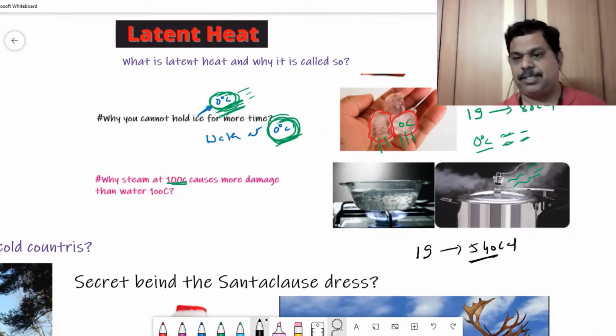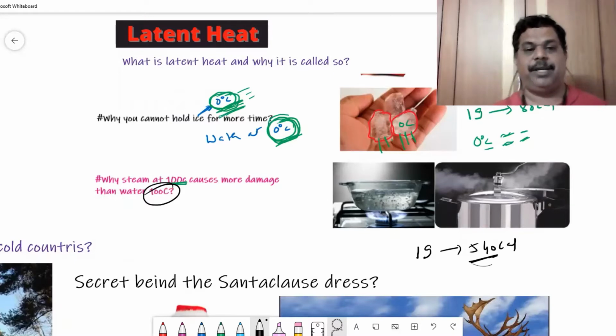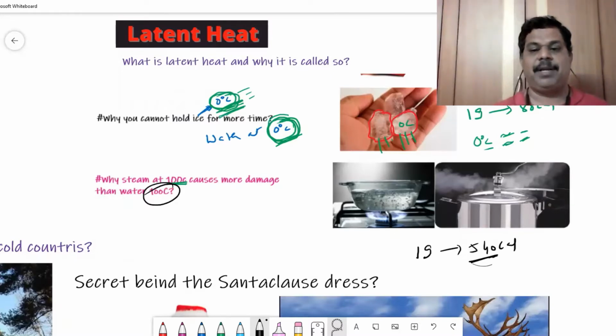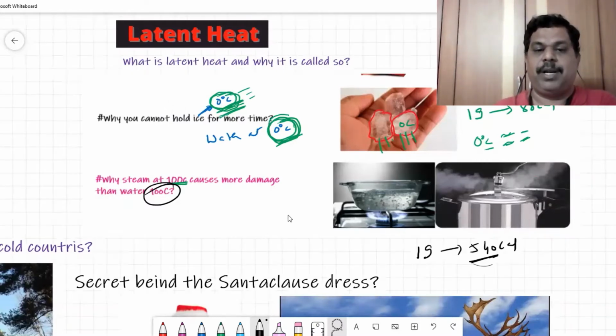Suppose you look at the steam coming from the pressure cooker. If you put a hand near this steam generating point, but don't do it, your hand will receive 540 calories per gram of steam. So it will cause more damage. But water at 100 degrees centigrade is already in liquid state and it won't lose that energy. So that's why steam at 100 degrees centigrade is more dangerous than water at 100 degrees centigrade.